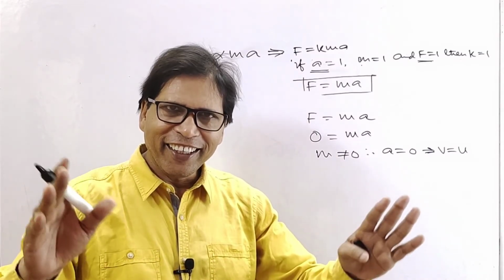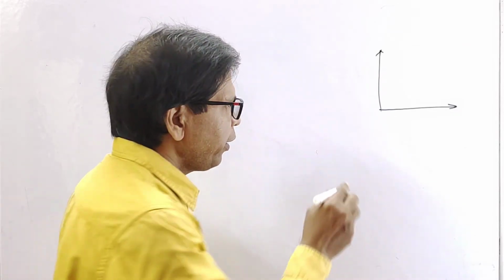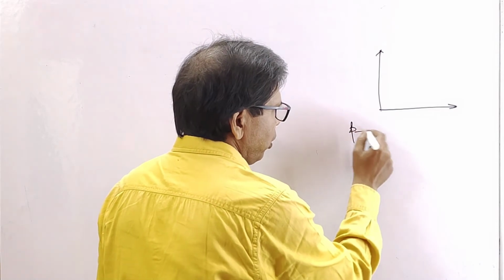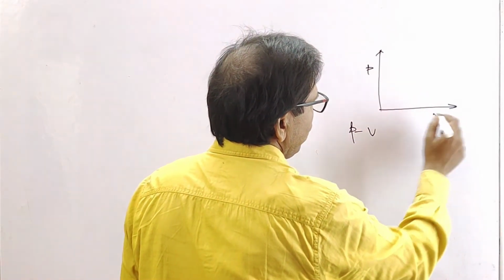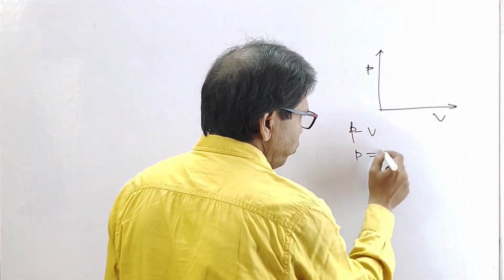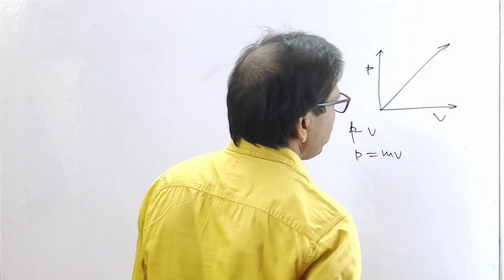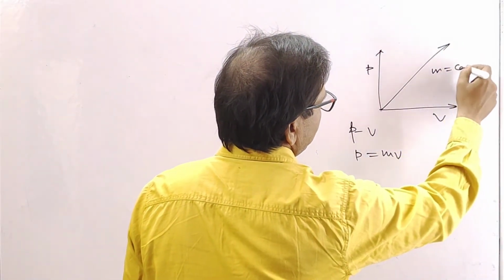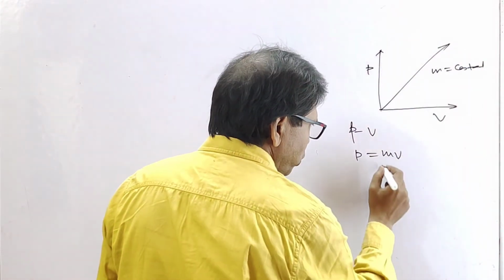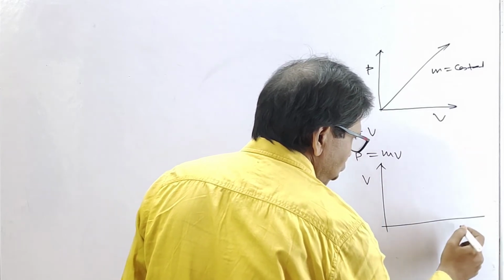Okay, understood? Next, the graph between momentum and velocity, that is the PV graph. P is the vertical axis and V is the horizontal axis. As P equals mv, this graph is a straight line passing through the origin. Here mass m is constant.